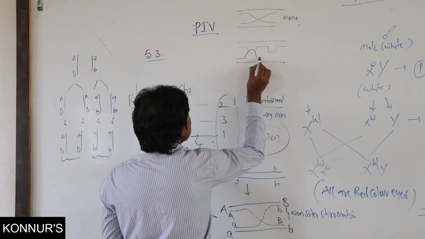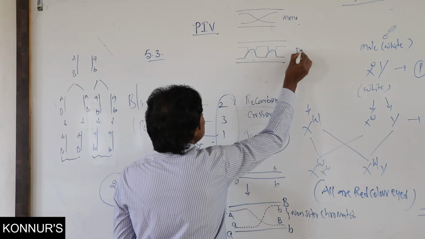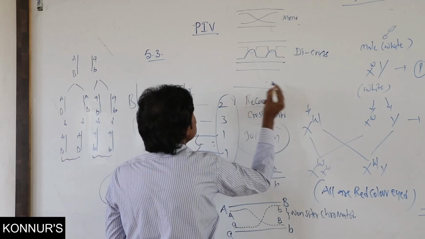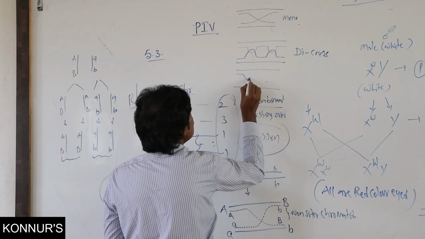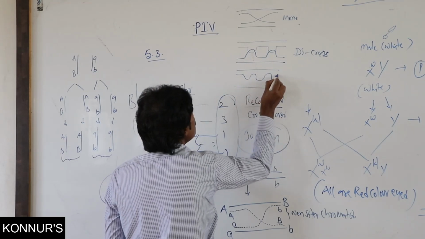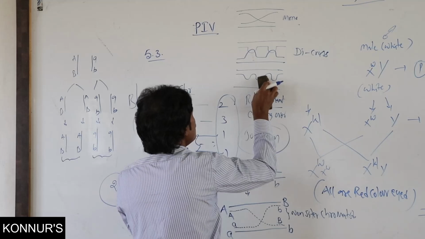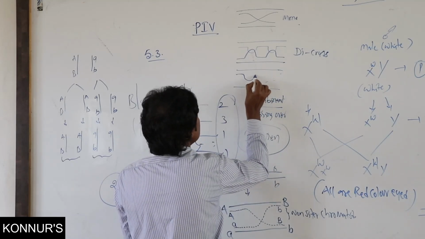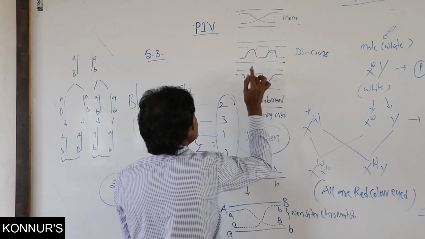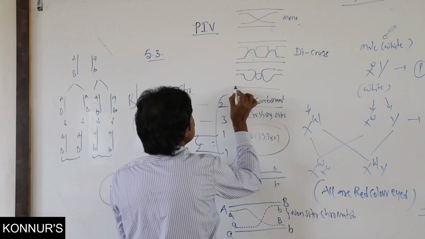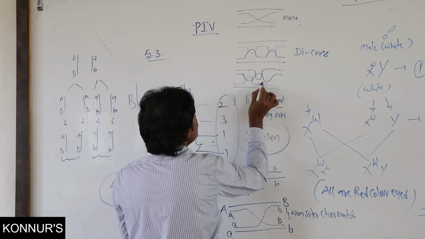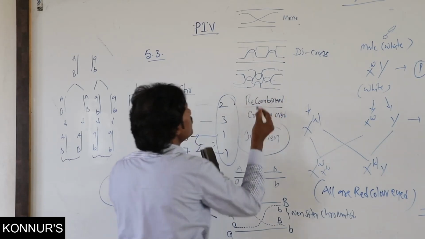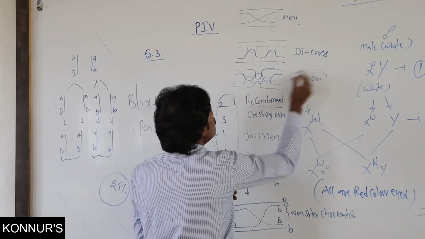Similarly, this is the di crossing over. In tri crossing over, parental also will be present. It is the tri crossing over.